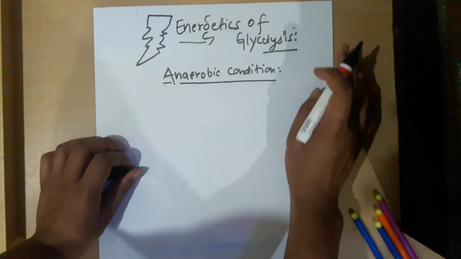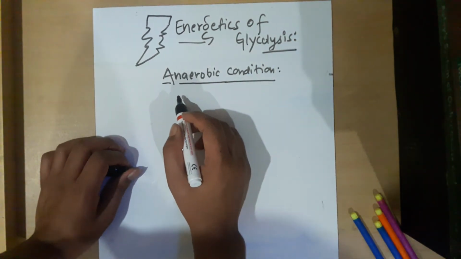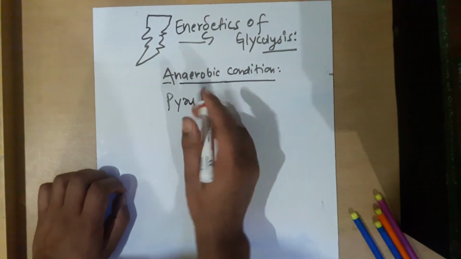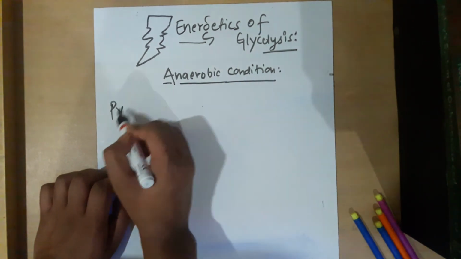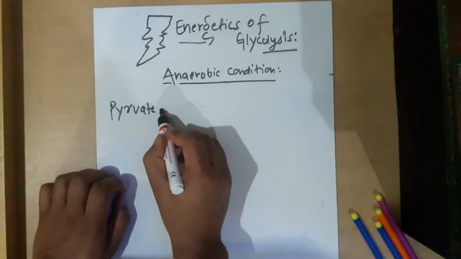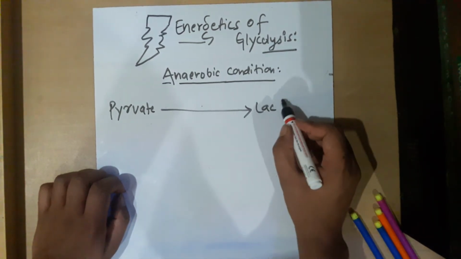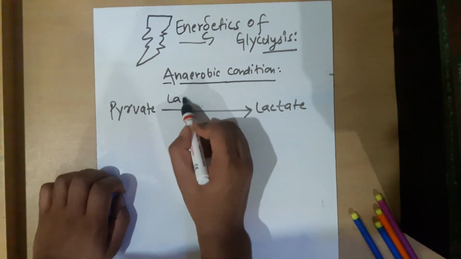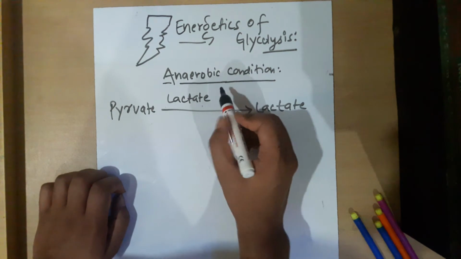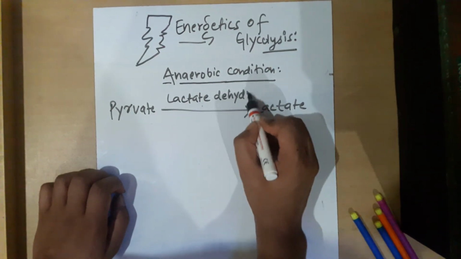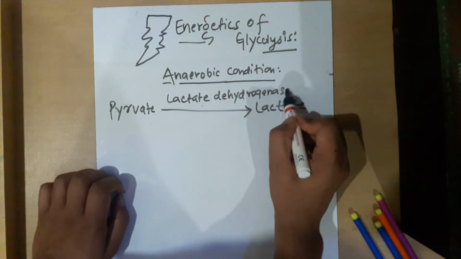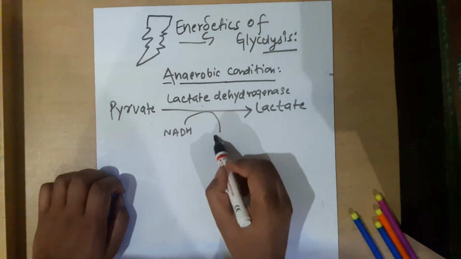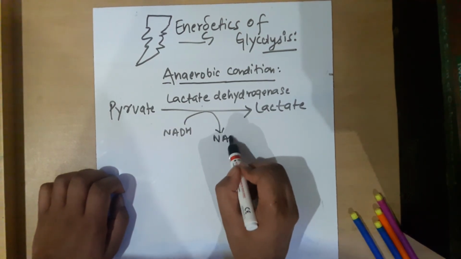The pyruvate formed gets converted into lactate. We said that lactate is formed under anaerobic conditions, with the help of the enzyme lactate dehydrogenase, with consumption of NADH and production of NAD.